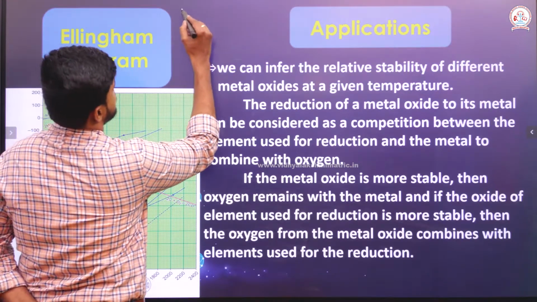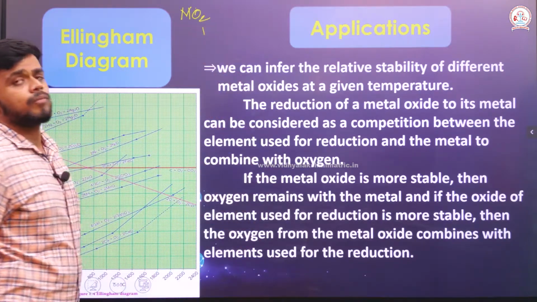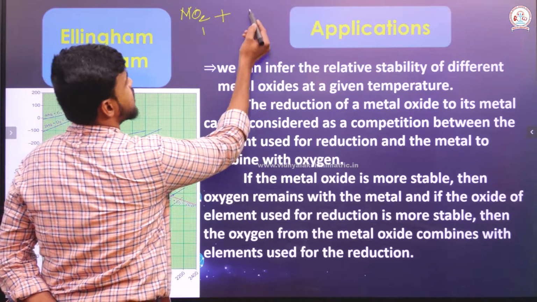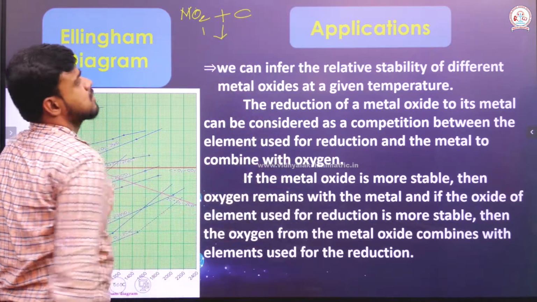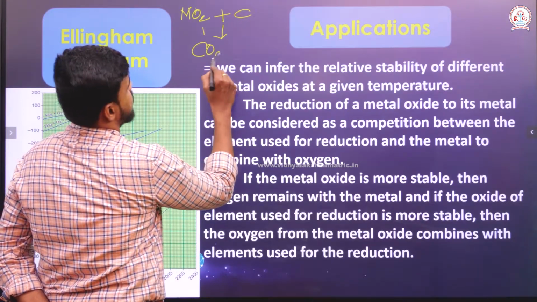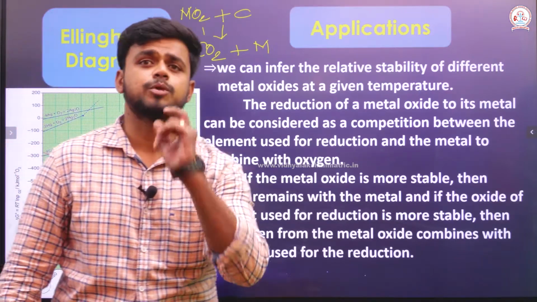Let me take a reaction. This is a metal oxide. If the metal oxide is treated with carbon, assume the carbon takes the oxygen and goes as carbon dioxide, and therefore I am able to separate the metal. This process is a reduction process.